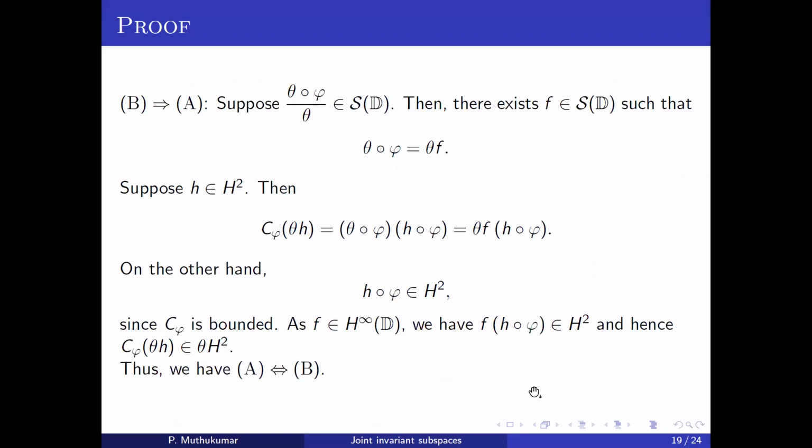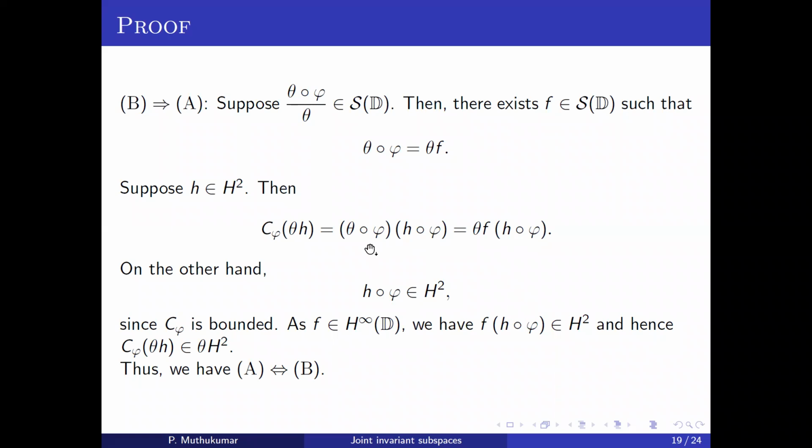Now, on the other hand, if the ratio is a bounded function, then take this to be say F. Then theta times theta of phi will be theta times F. Now for any H2 function H, take theta times H, and if you apply the composition operator C phi, the image will be theta of phi times H of phi. But theta of phi, we know, is theta times F.